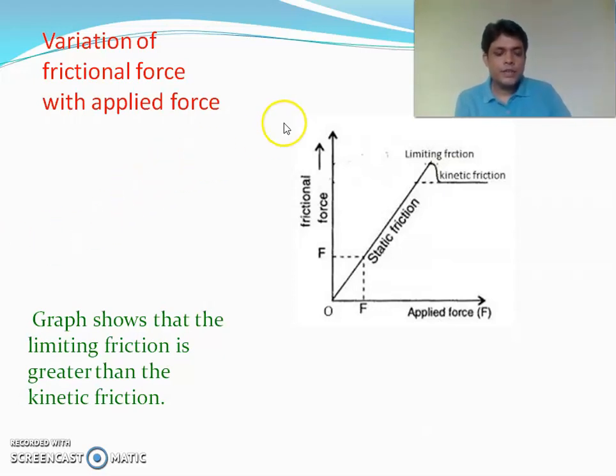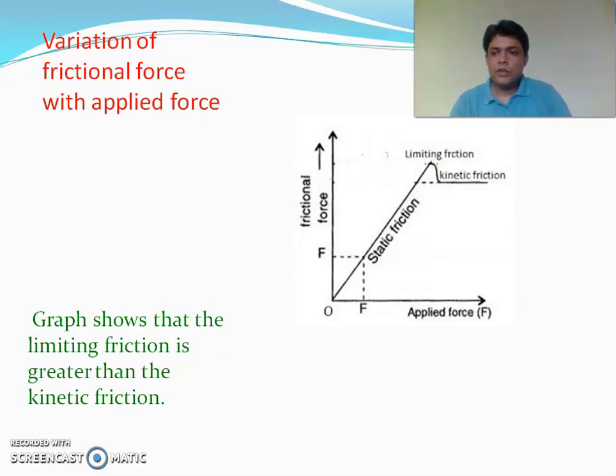Here it is illustrated graphically how the frictional force increases at the same rate as the applied force. The slope of the curve is constant and equal to unity. When the static friction becomes maximum, here it represents the limiting friction. Now if the applied force exceeds this value, the body begins to move, and at this stage the frictional force suddenly decreases and becomes kinetic friction. So here also we can see that from point O to the limiting friction, the frictional force is a self-adjusting one.